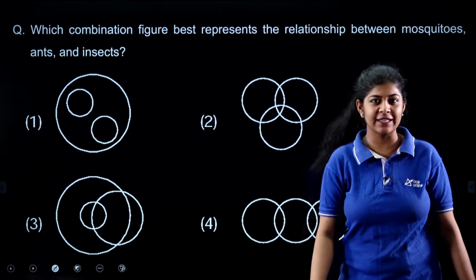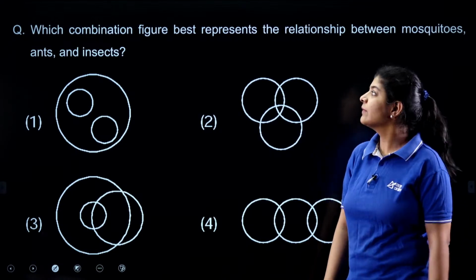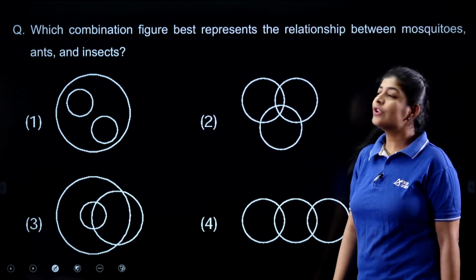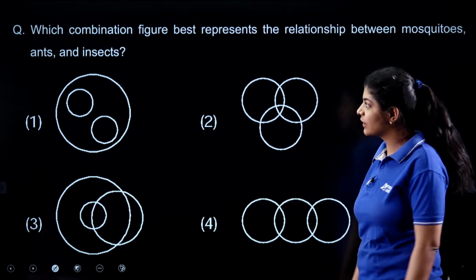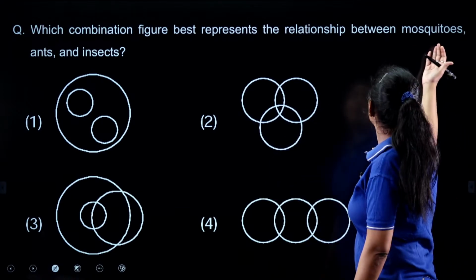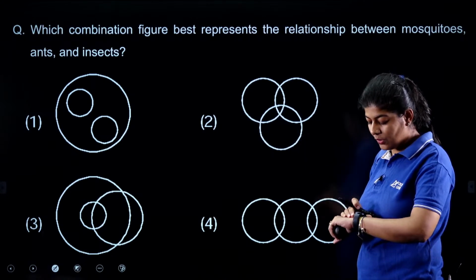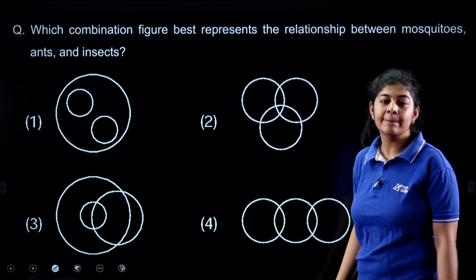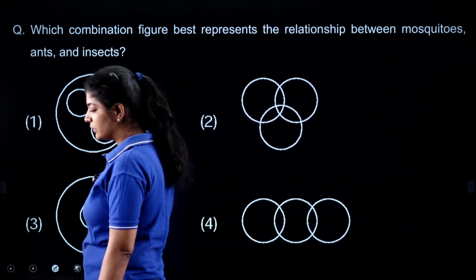Okay, this one is a very easy one. This question is from the concept of Venn diagram. The question is asking, which combination figure best represents the relationship between mosquitoes, ants and insects? We know in which category these three belong. Accordingly, we just need to select the diagram. So what is the correct answer? You people are getting 1, 2, 3, 4.